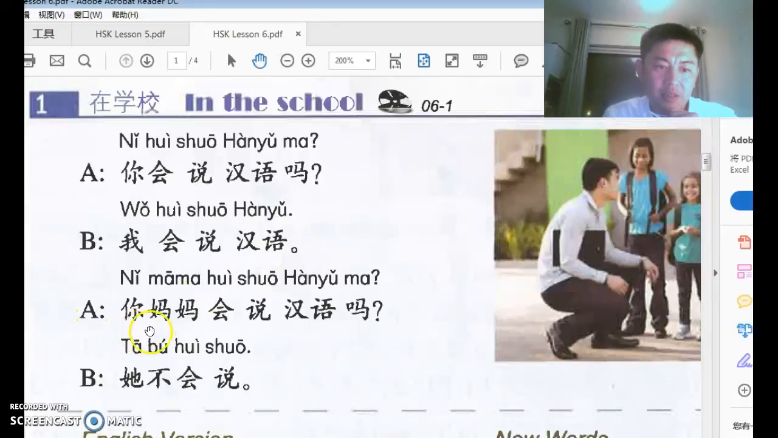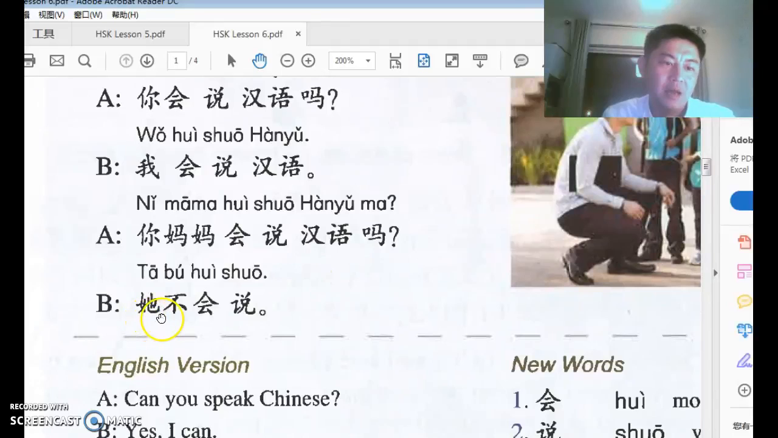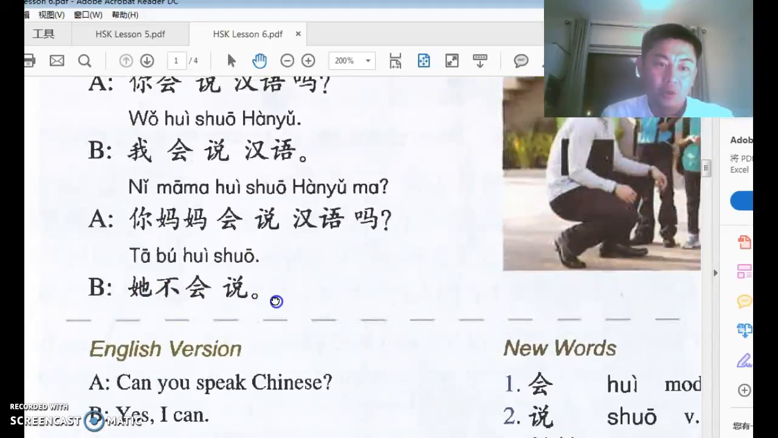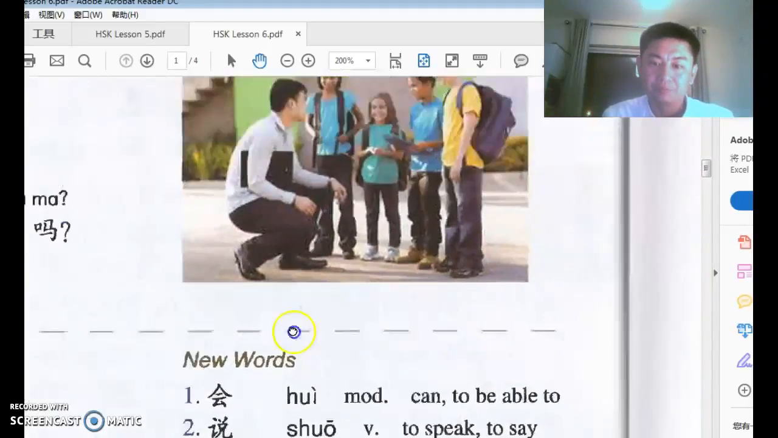And A says, 你妈妈会说汉语吗? And B says, 她不会说. She cannot. We said in Chinese 不会, not can. 不 is used before any verb to mean don't or not, right? So she can't is 她不会 or 她不会说.